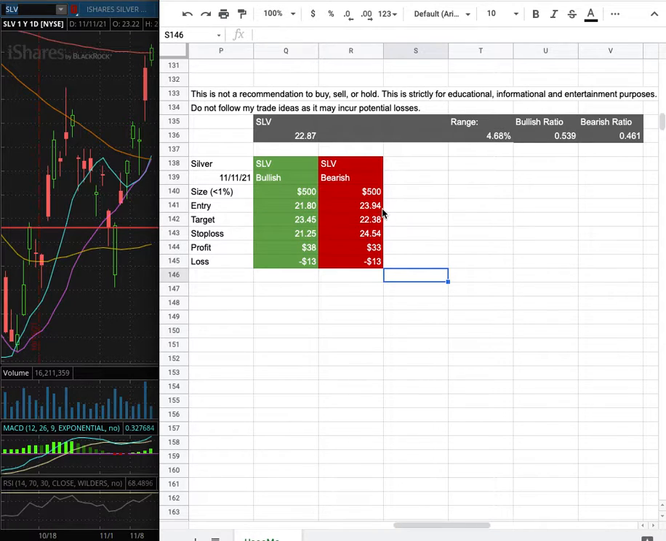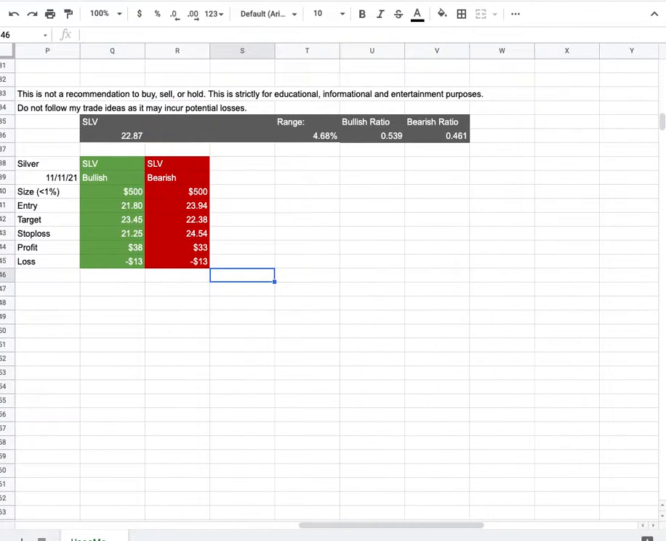However, if I were to open a short position, my entry is at $23.94. My sell target is at $22.38, and my stop loss is at $24.54. So whichever entry price were to hit first, that'll be my position of the week.